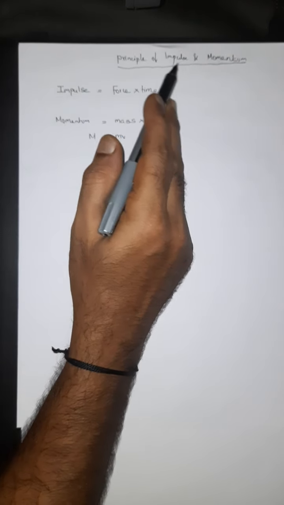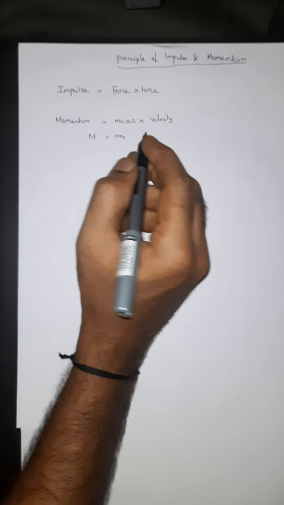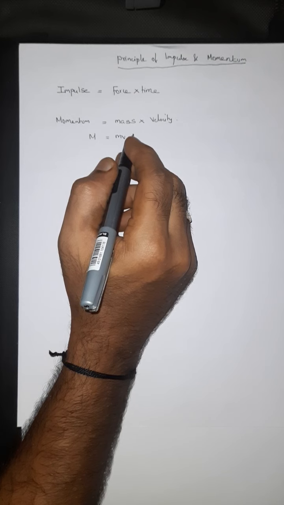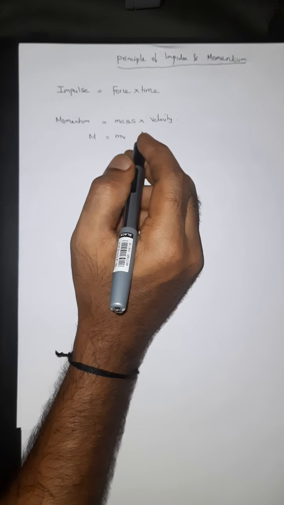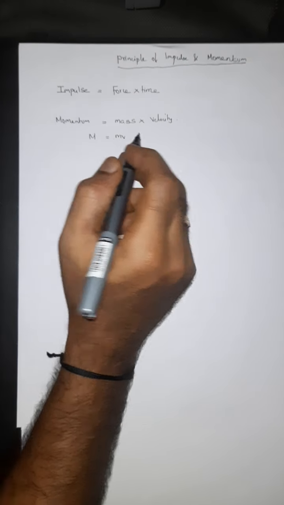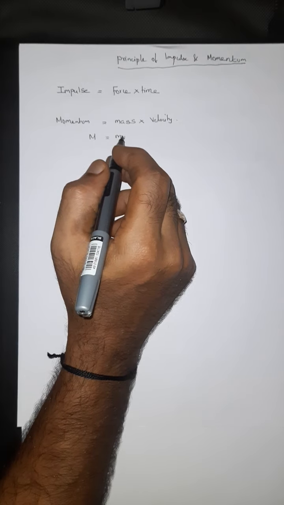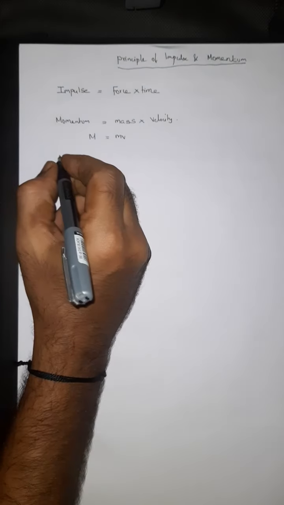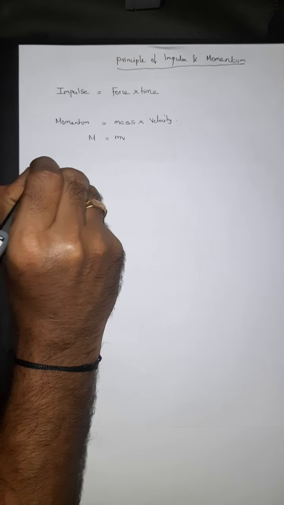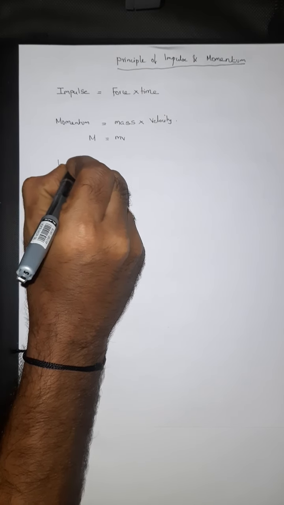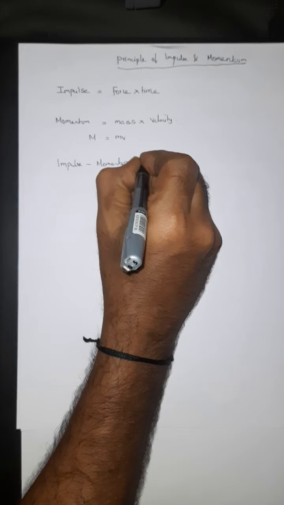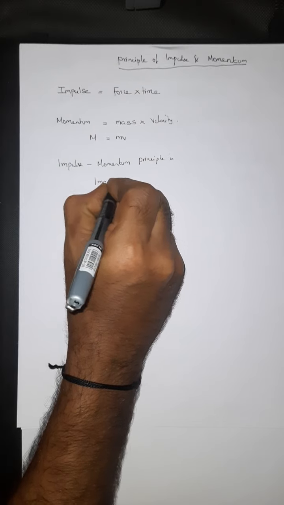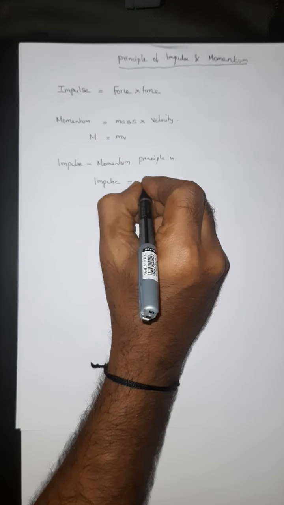See, as far as the principle of impulse and momentum is concerned, it is useful to solve problems involving force, velocity and time. So basically it is useful to solve problems involving force, velocity and time. Right. So by the impulse and momentum principle, impulse is equal to change in momentum.